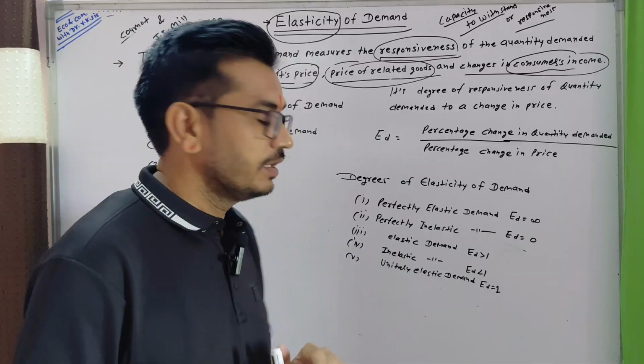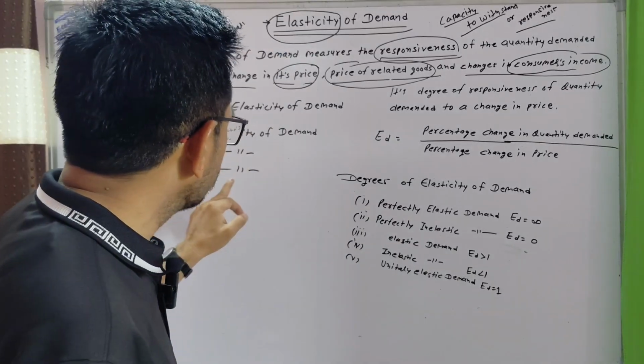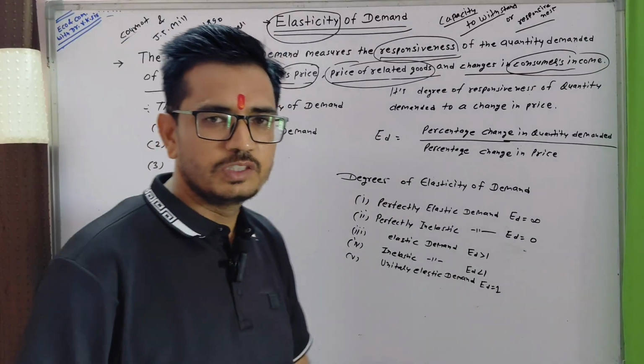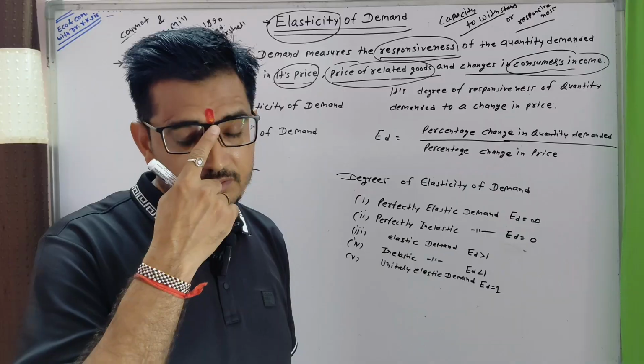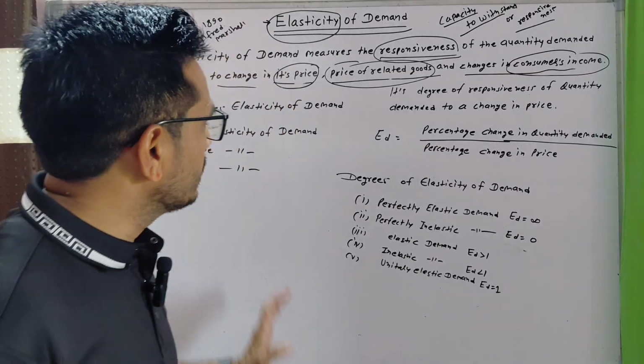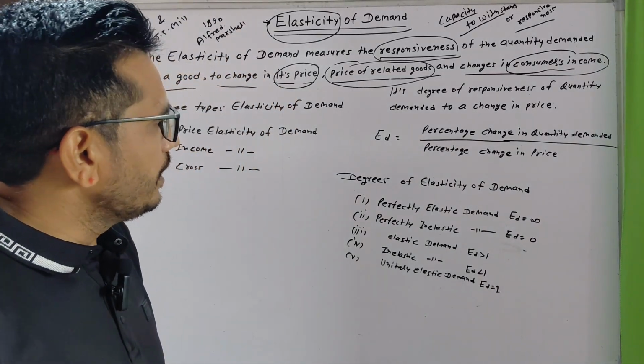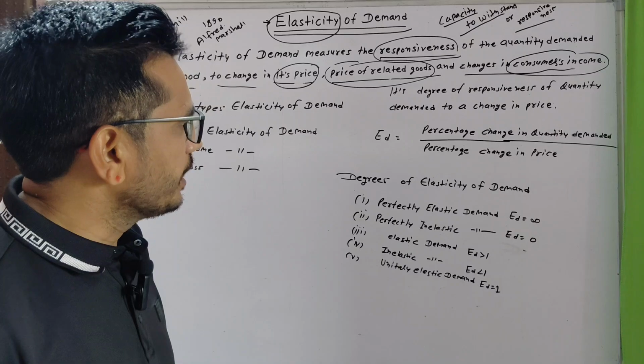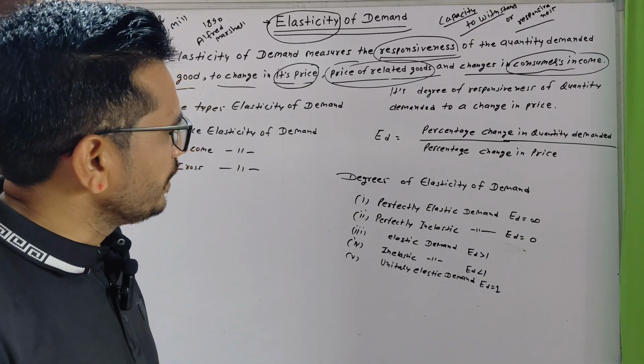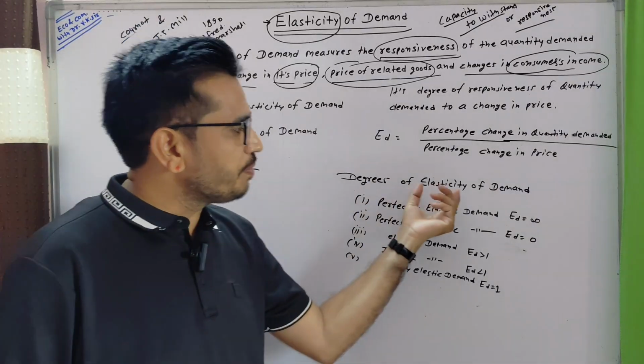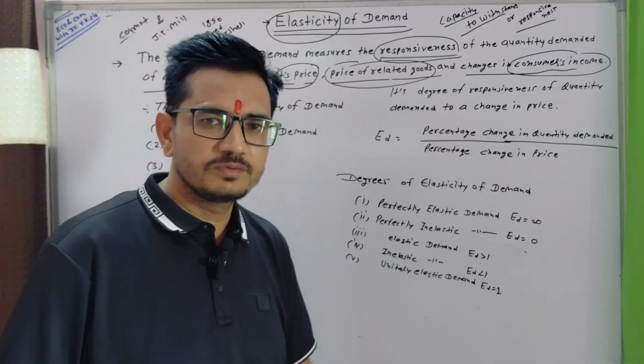EI is income elasticity of demand, EP is price elasticity, and cross elasticity is ER. That is elasticity of demand, and in our next class we will discuss the degrees of elasticity of demand.